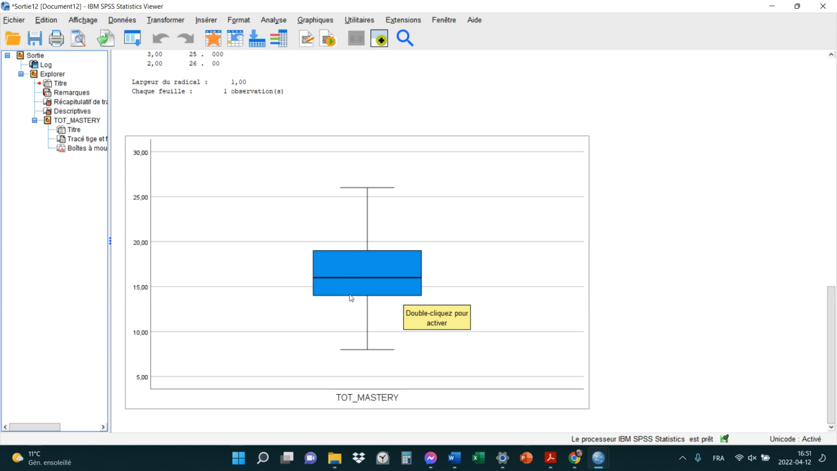Il prend la différence entre ça, puis il la multiplie par 1.5, et il met ce range-là ici. Et toute valeur qui va tomber à l'extérieur de ce range-là va être considérée une valeur extrême. Any value that falls outside of these whiskers is going to be considered extreme data. Tout ce qui tombe en dehors de ces moustaches est considéré des valeurs extrêmes.